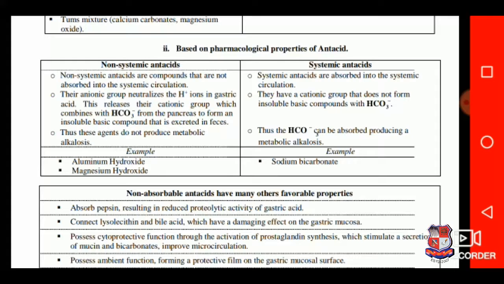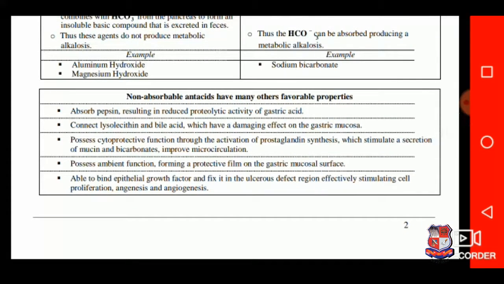Examples for non-systemic antacids are aluminum hydroxide and magnesium hydroxide, and for the systemic antacids, sodium bicarbonate. Non-absorbable antacids have many other favorable properties.